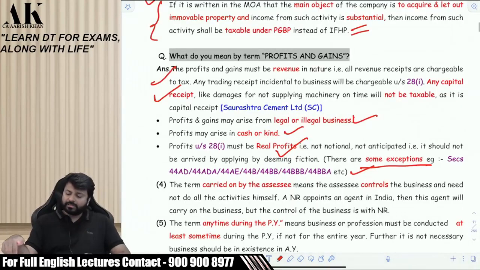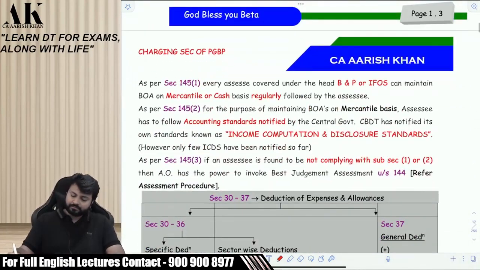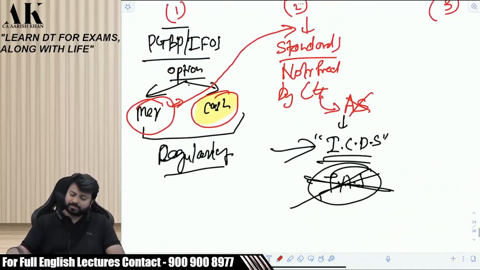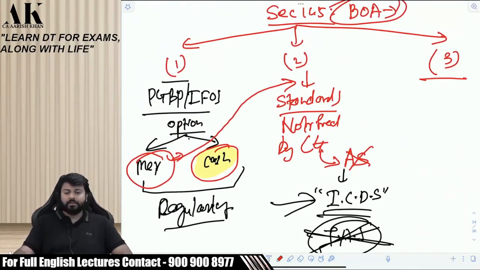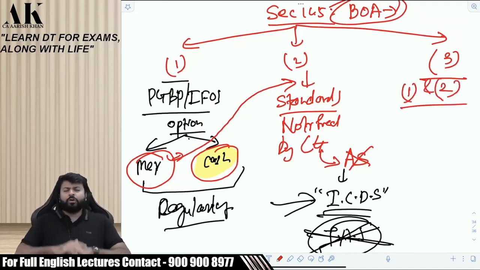And last but not least, subsection 3 over here. What does it say? Pay attention on the board. I'll explain from the board itself. Subsection 3 says that if you do not follow subsection 1 and 2. What do I mean by I do not follow subsection 1 and 2? What do I mean by I do not follow subsection 1? No, that is subsection 2. I am again saying what is written in subsection 1.